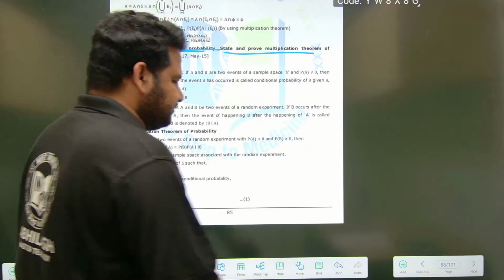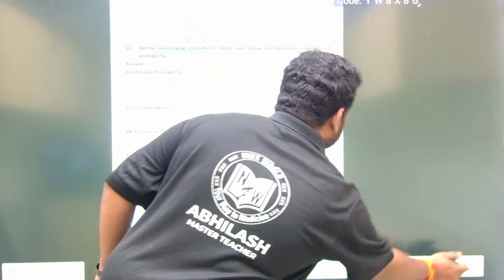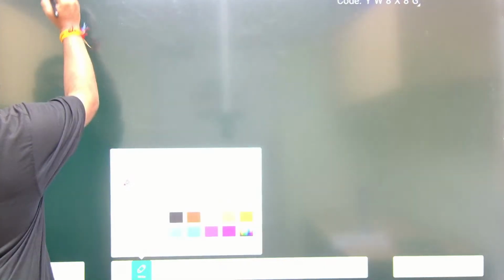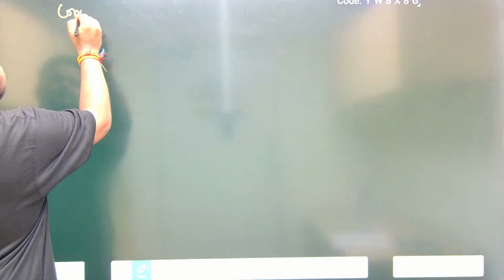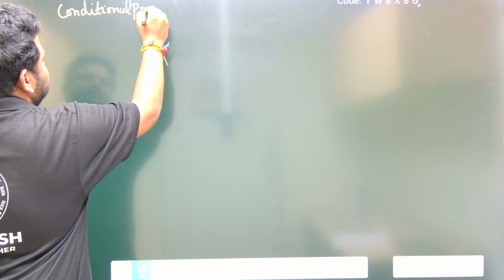So let us start with this. First, conditional probability. What have they told? First we have to state conditional probability, define conditional probability. So first of all we have to define conditional probability. First is what is conditional probability, we have to state.